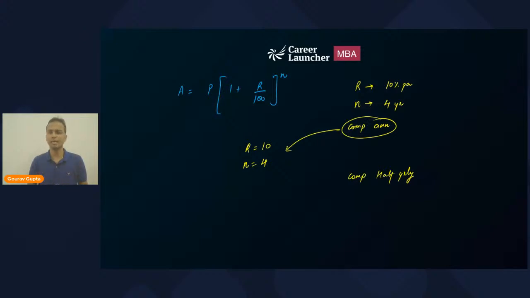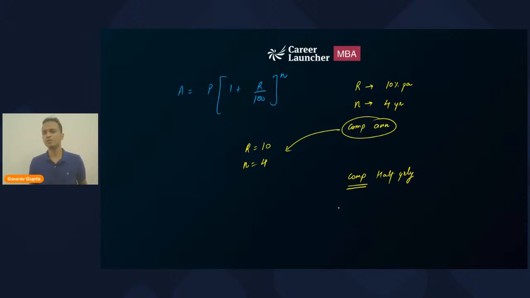Let's understand. What do we mean by compounded half yearly? Compounded half yearly means calculated half yearly. So earlier, when the calculations were done at the end of 1 year, now the calculations will be done at the end of half year, or 6 months.